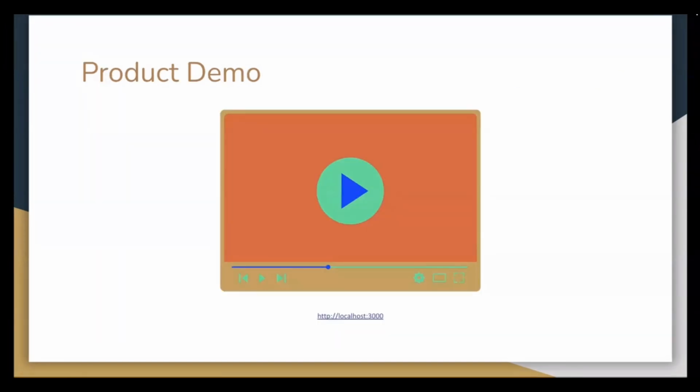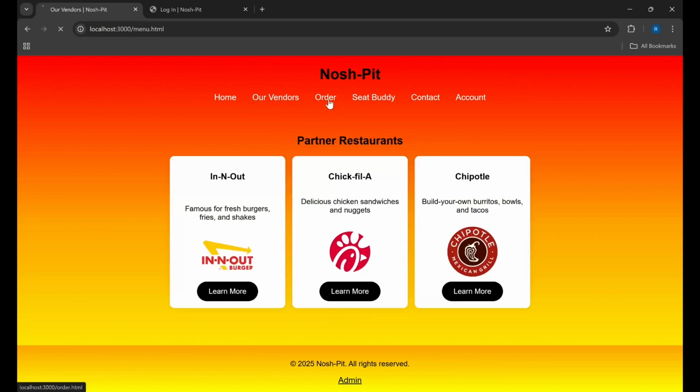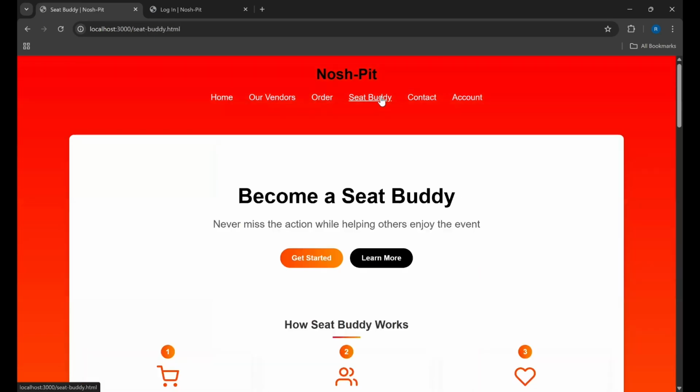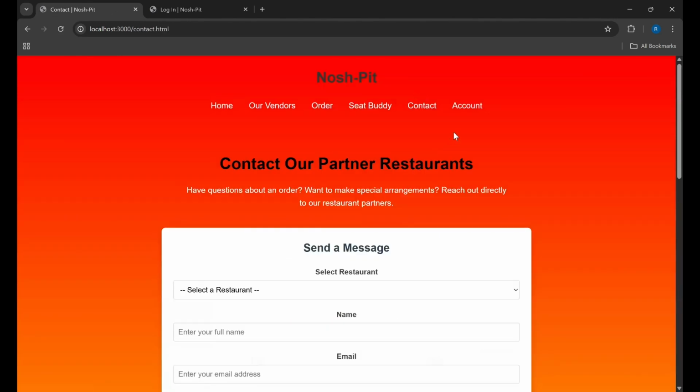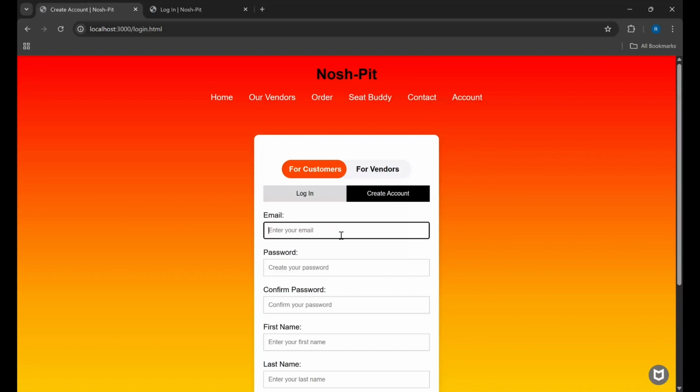Now I will hand it over to Reva, our Scrum Master, where she will take you through a live demo of our app, Nosh-Pit, in action. First, we can see our homepage here, some of our partner vendors, an ordering screen, our Seat Buddy Rewards program, which gives you a $0 delivery fee if you opt in to delivering food for nearby attendees, our contacting page, and our account information. Today, we'll create a new account for a user named Brad Pitt.